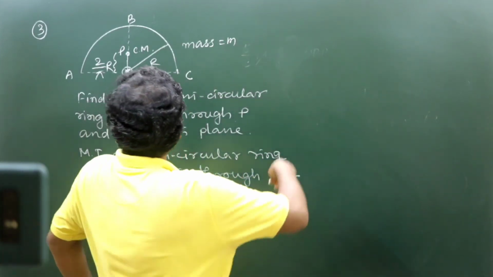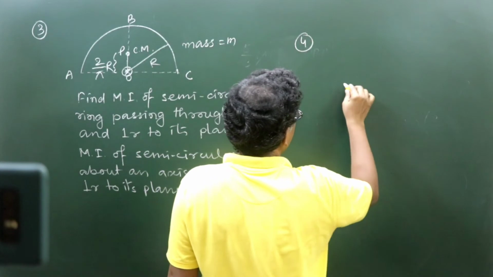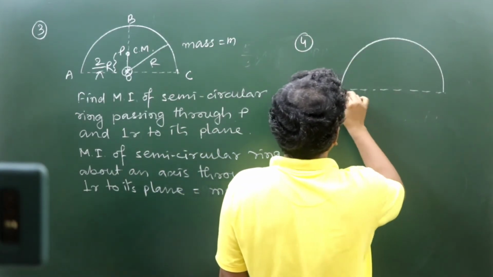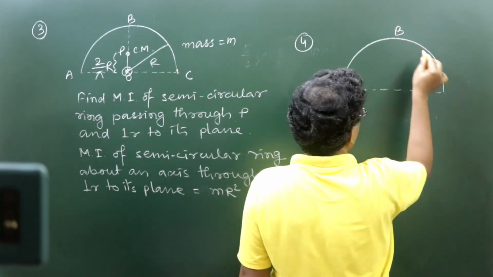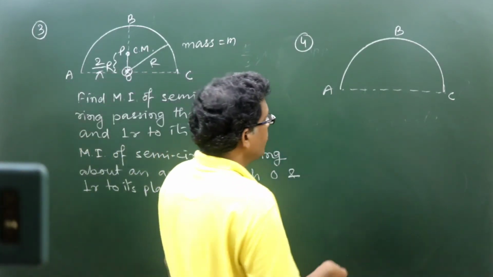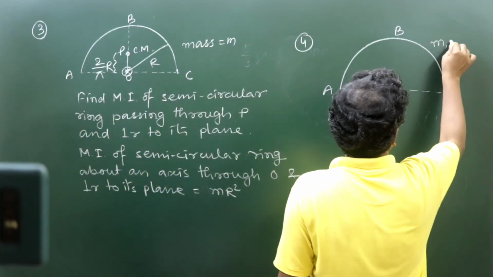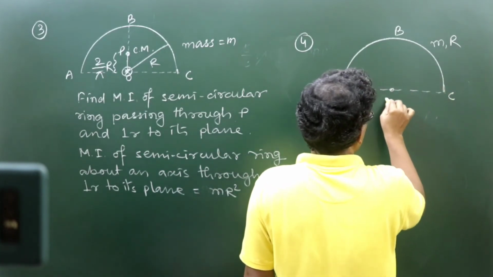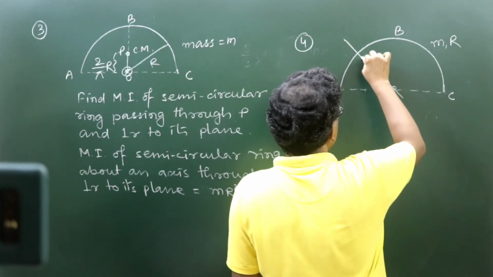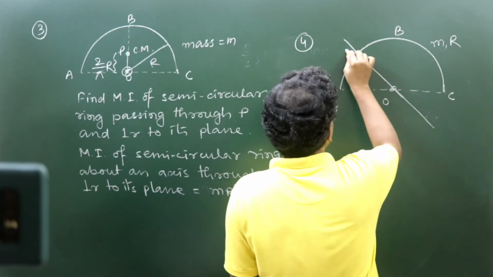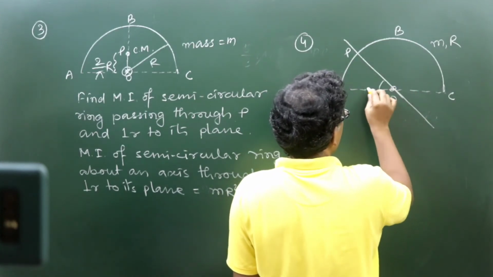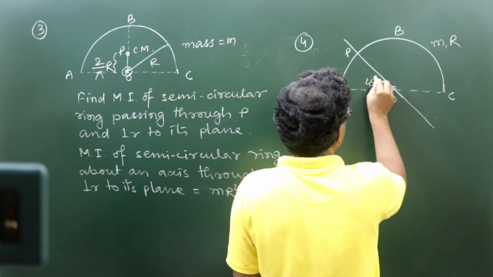Now in question number 4, what I am going to ask you is that this is a semicircular ring, with the line joining the ends like this. This is ABC. I am representing ABC as the semicircular ring of mass m, radius r. This is the point O. I am taking this as one axis, and let this axis cut the circumference at P, and this point is O. Let this angle be 45 degrees.